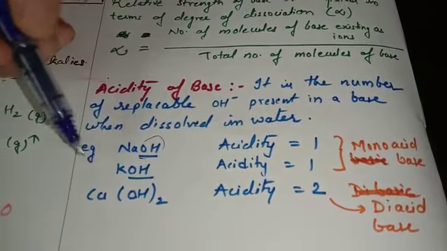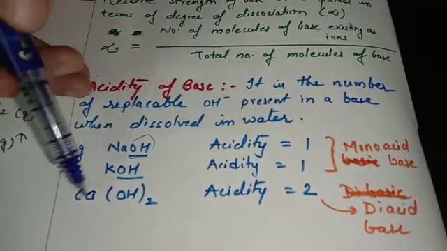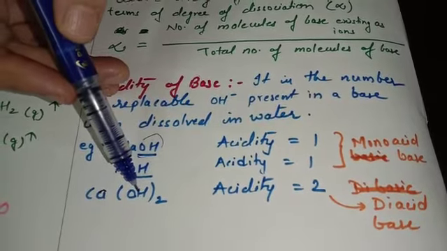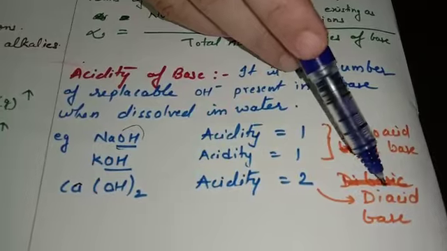But when we are going to see the example of calcium hydroxide, that is Ca(OH)2. Here, 2 OH minus ion can be replaced, hence its acidity is equal to 2, and it is known to be diacid base. So here our topic base is completed.